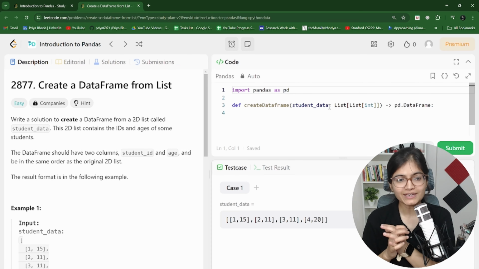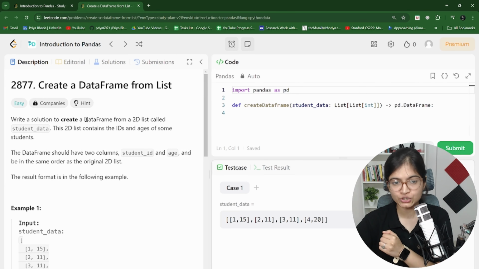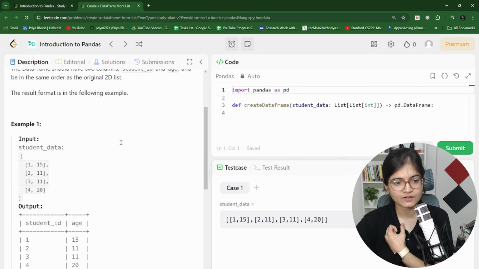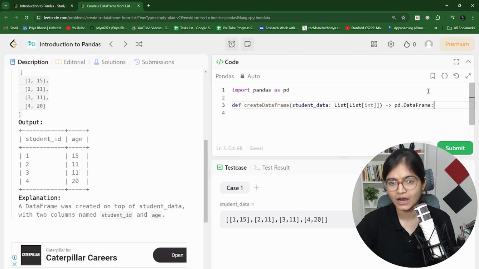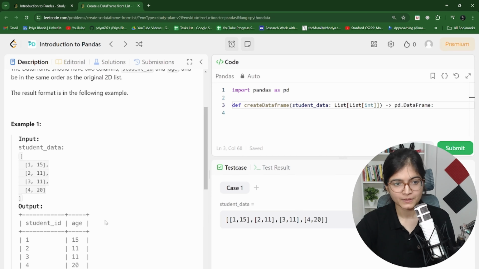Here they're saying, write a solution to create a data frame from a list called student_data. It's a very simple question. What we want is to convert this list into a data frame. So how can that conversion be done? We can say student_id is the name of the data frame that we have.